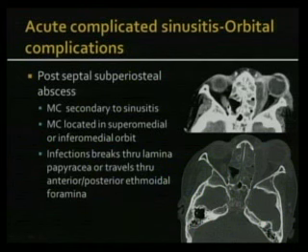So here's an example. Here you have opacification of the paranasal sinuses, especially on the left. And then here you can see that there is a subperiosteal abscess in the extraconal space of the left orbit, and you can see that it's causing displacement of the left medial rectus muscle. There's proptosis of the globe, and you can see preseptal cellulitic changes also.